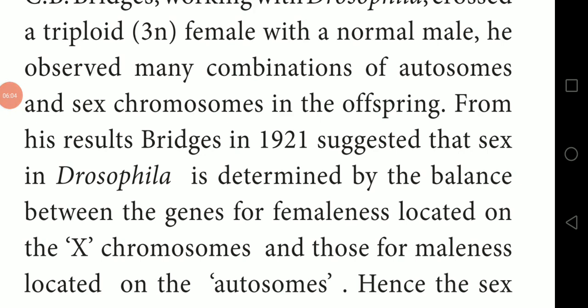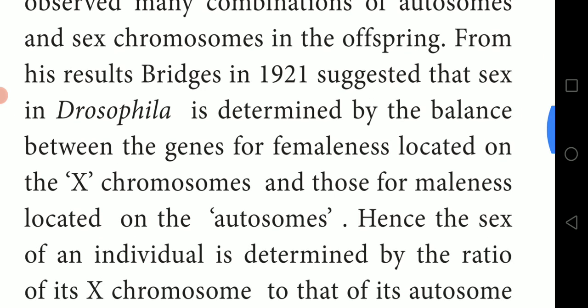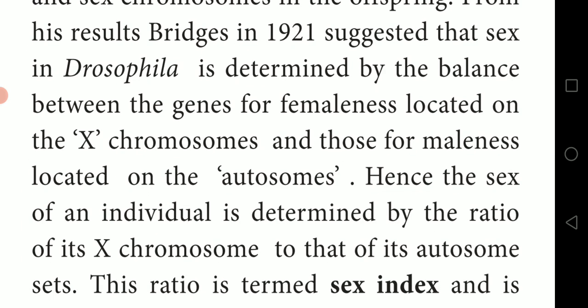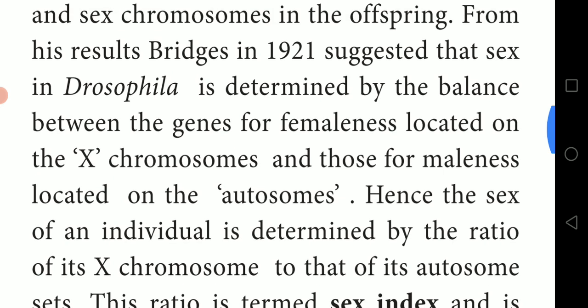From his results, Bridges in 1921 suggested that sex in Drosophila is determined by the balance between the genes for femaleness located on the X chromosomes and those for maleness located on the autosomes.